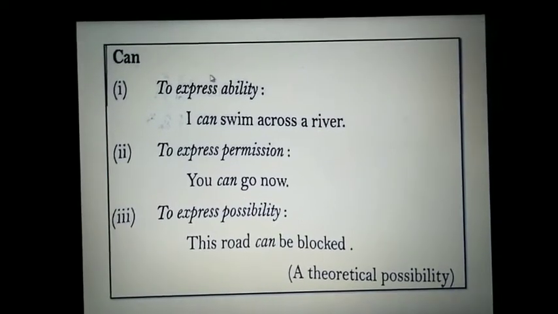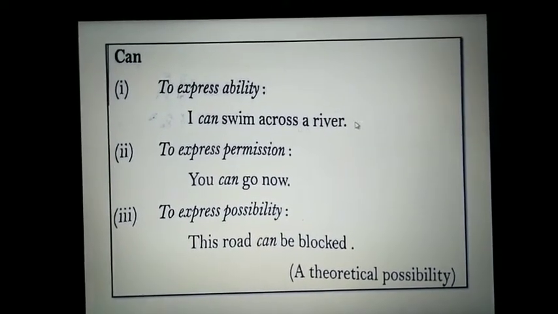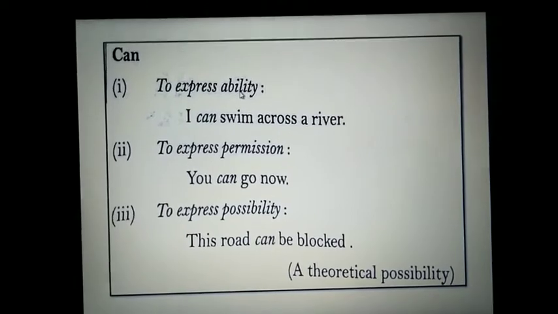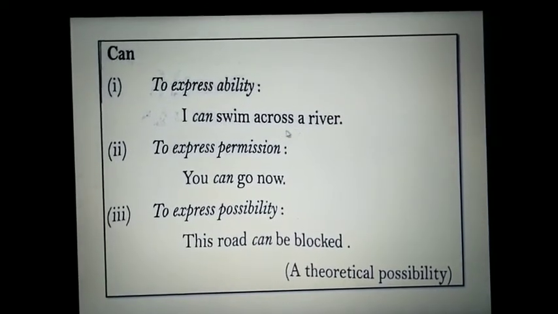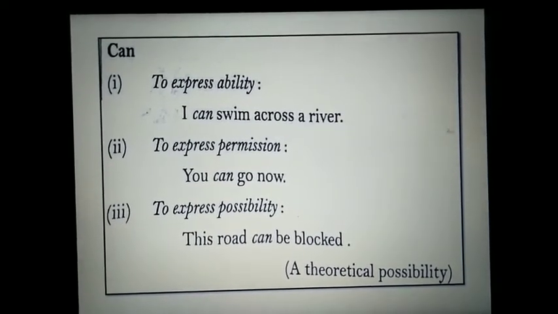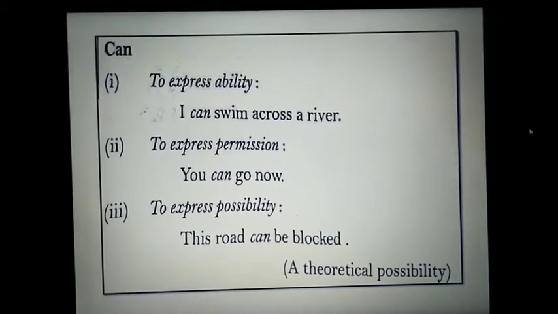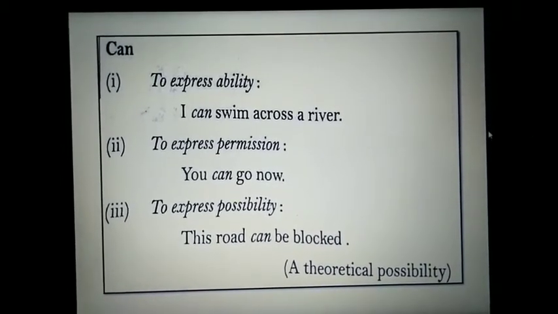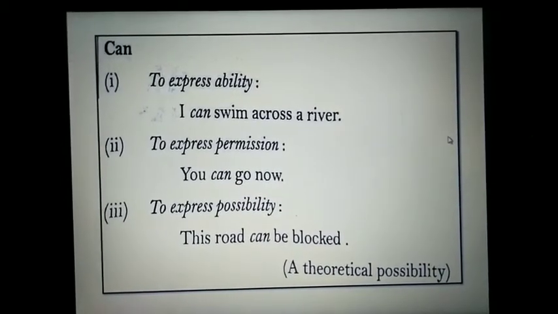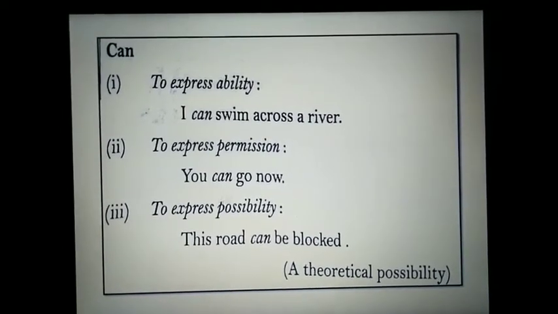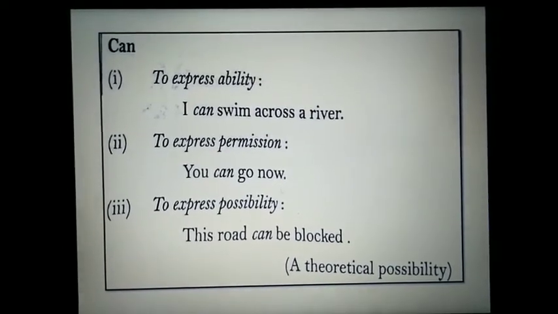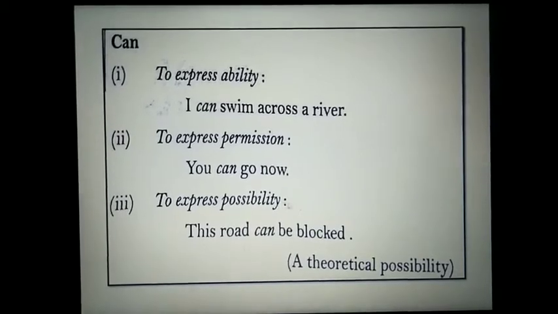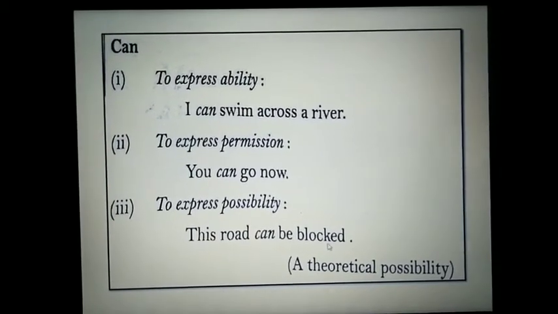Then the next modal that we have is can. It is used to express ability. I can swim across a river. Here a person is expressing his ability of swimming across a river. To express permission: you can go now. To express possibility: this road can be blocked.